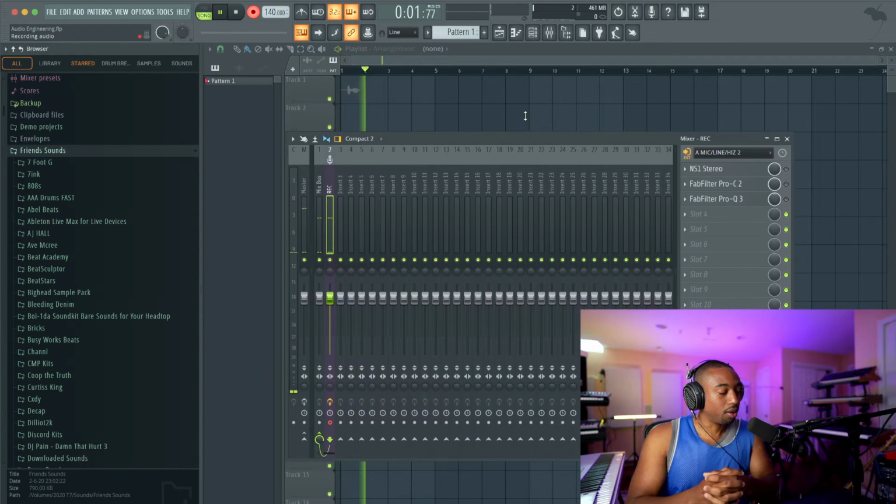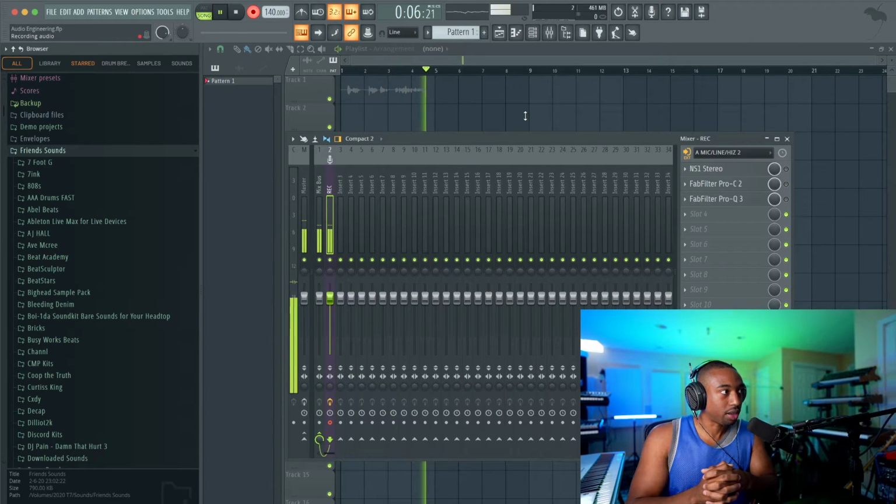I'm reading a fictional audiobook. This fictional audiobook is called How to Make $1 Million as an Audio Engineer, written by BusyWorks Beats.